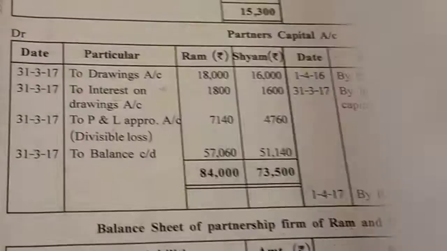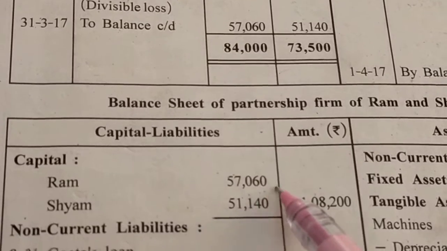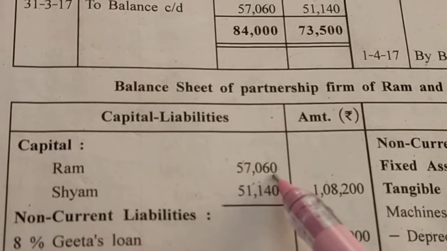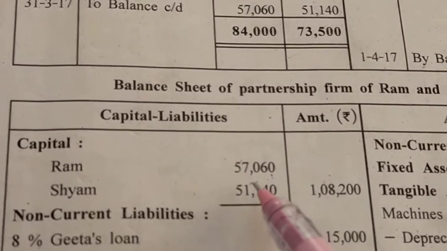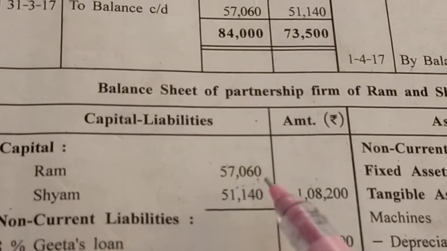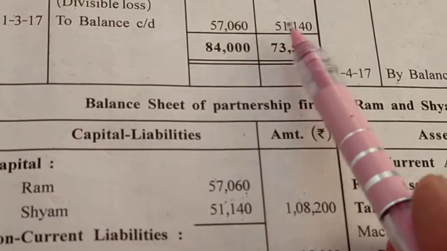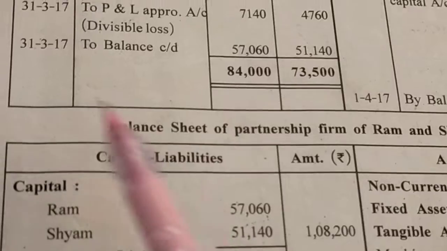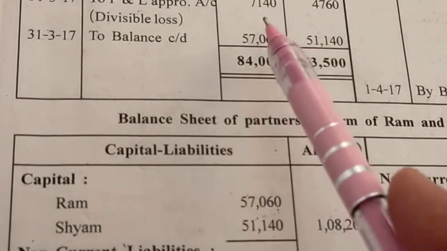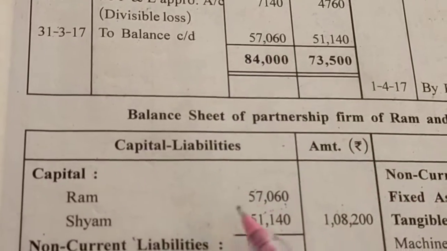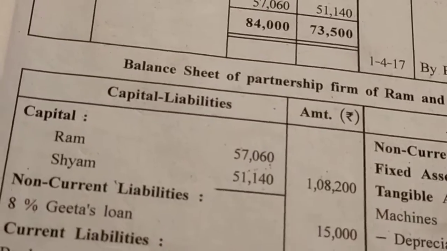So you can see the balance sheet here: 57,060 and for Sham 51,140. From where does this value come? From the partners' capital account. You can see, this balance c/d becomes the partners' capital, so 57,060 and 51,140. Okay, the whole question has been completed.